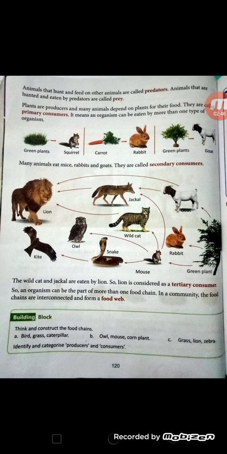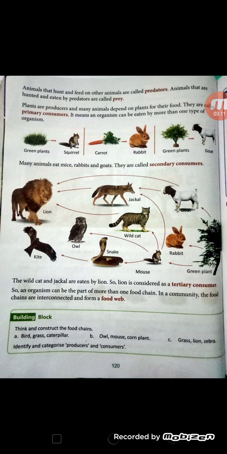Plants are producers. You know very well why plants are producers, because they produce food, and many animals depend on plants for their food. They are known as primary consumers. It means an organism can be eaten by more than one type of organism.